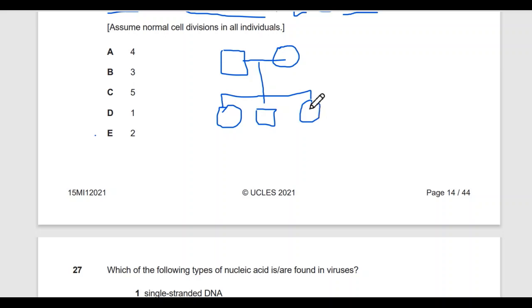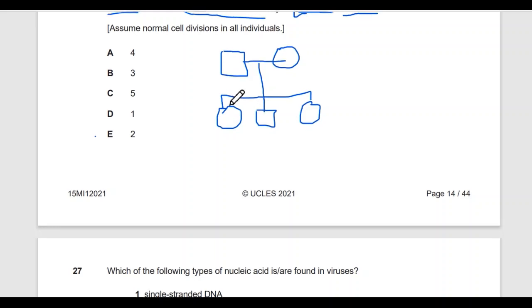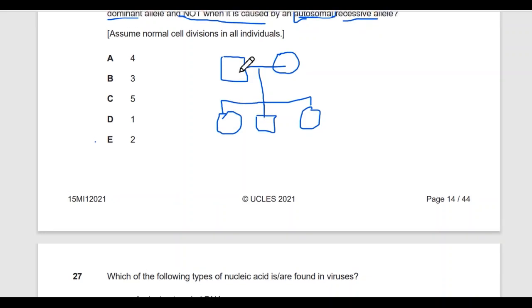It doesn't matter how many daughters and sons there are, because the condition is autosomal. Let's consider a condition in which both of the parents are affected by the allele. Both of the parents show the inheritance pattern.